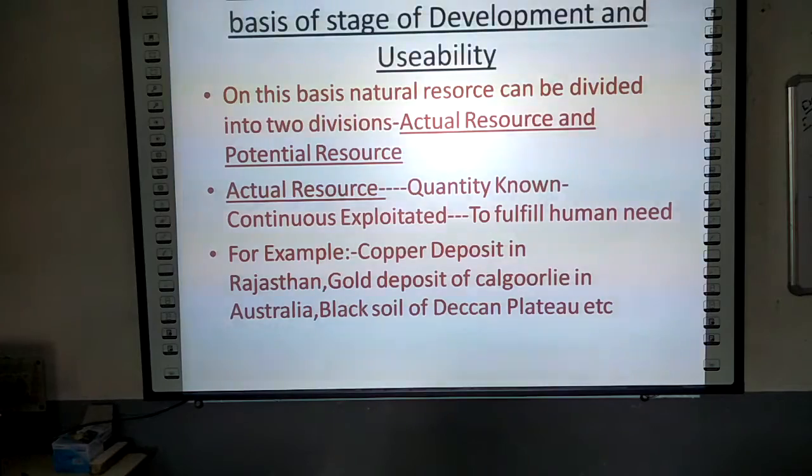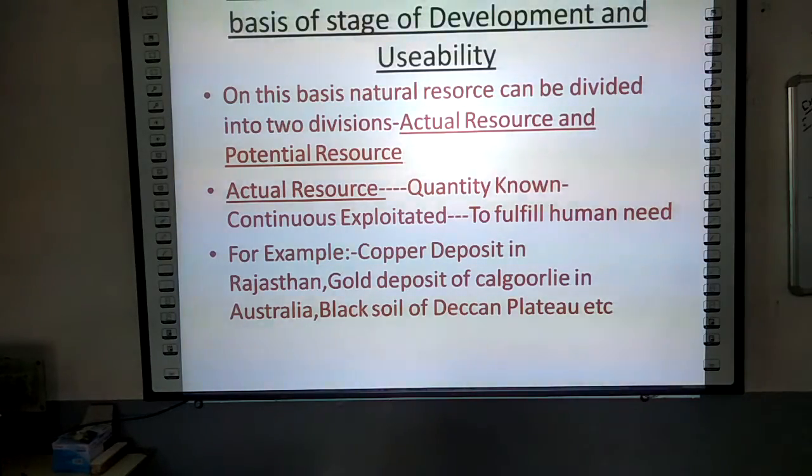What is actual resource? The resources whose quantity is known, whose quantity is confirmed, and which are continuously exploited by the human beings. And why are the human beings exploiting this type of resources? In order to fulfill their needs and demand. Take the example of iron, the example of copper deposit, the example of aluminum. All these types of natural resources may be kept under the division of actual resource.